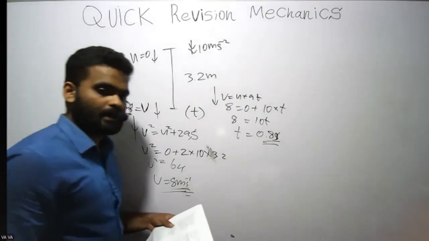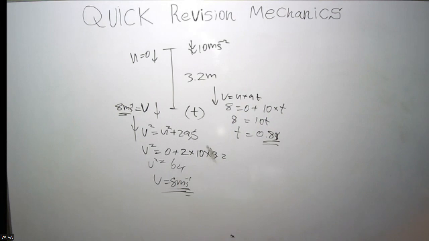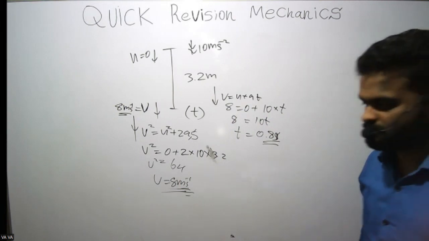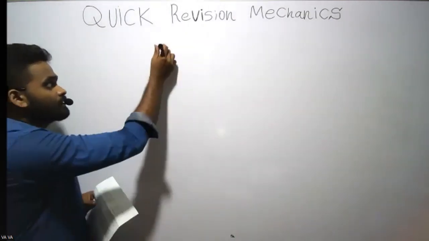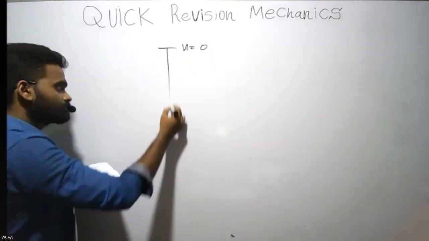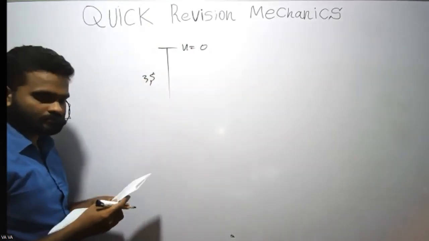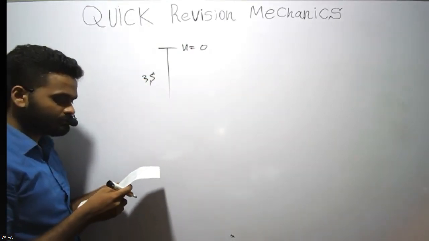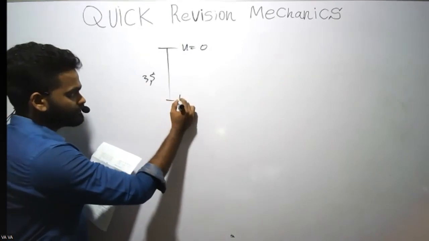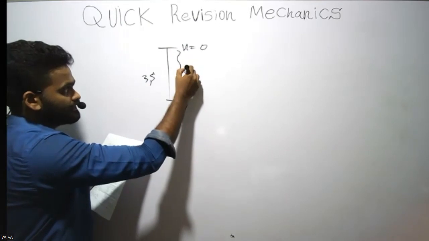Then try the 19th question, the next question, and send me the answer. Released means initial velocity 0. It travels for 3 seconds. So what they ask is, after 3 seconds, what's the velocity and the distance traveled.